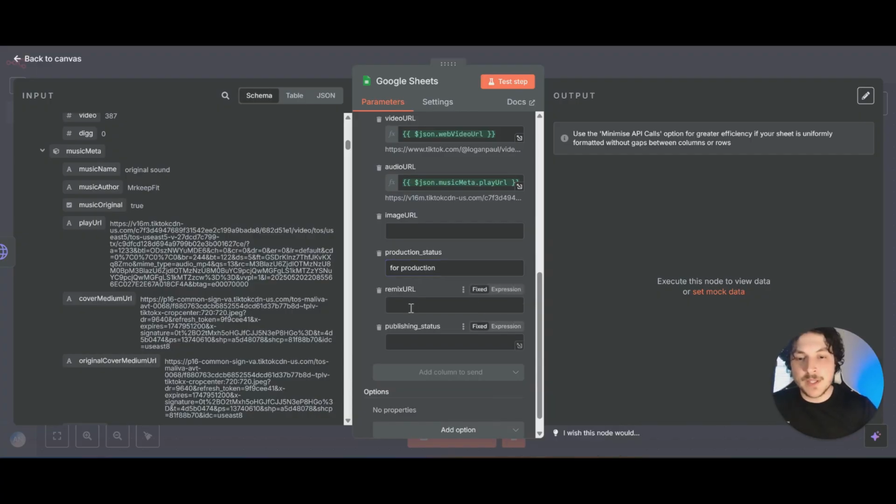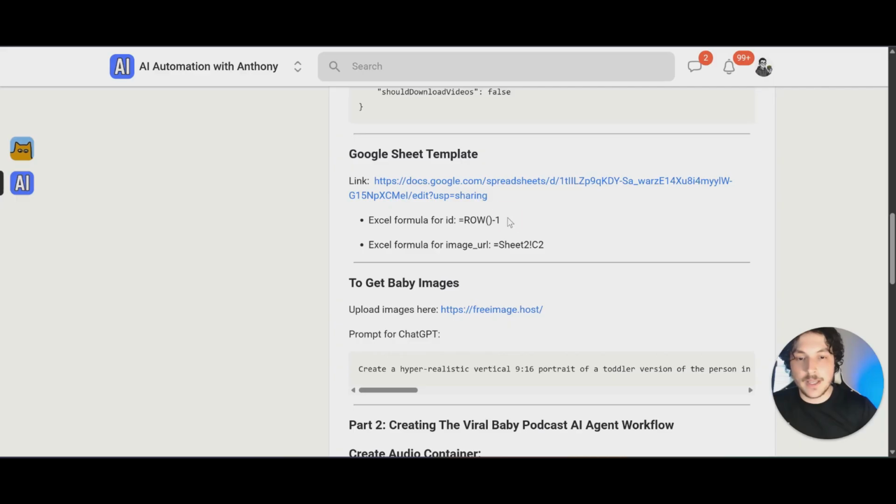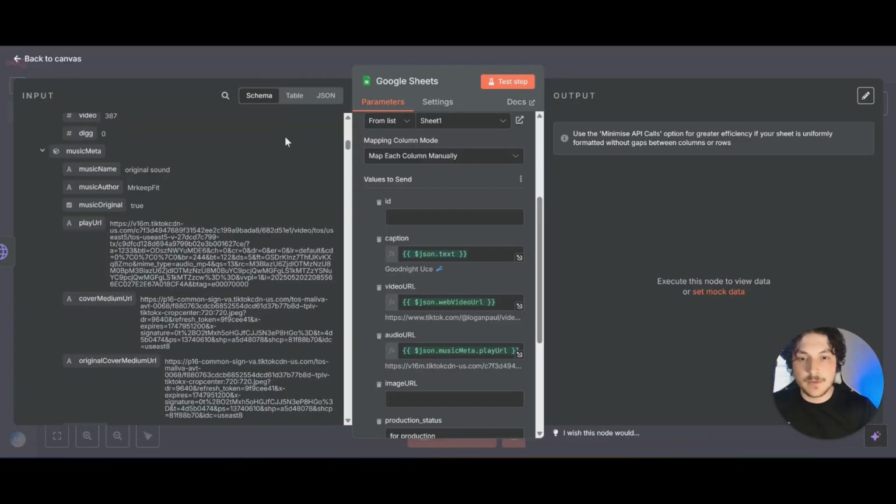And now you can leave these two blank. All we need to fill out is the image URL and the ID. So to get this ID, we can come over to the community, and I've included it right there. You just want to copy that, come back over and paste that into the ID.